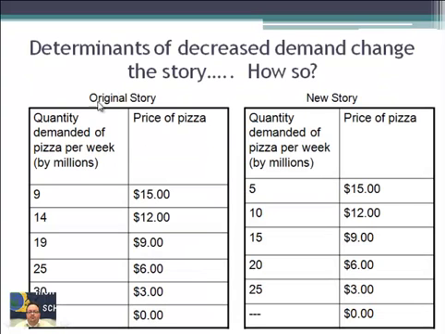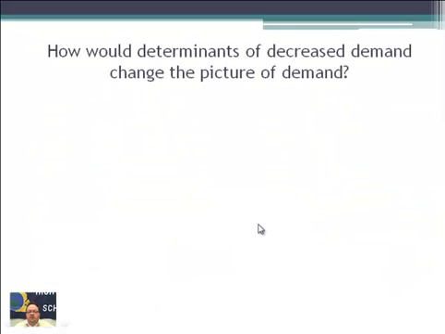So here's the original story. Once again, $15, 9 million, $12, 14. What about the new story? Price of pizza, 15 to 5. So you see that? It's almost like a 50% drop off there. Okay, it fell by 50%. So we can see that people are buying at 12, now they're buying 10 million instead of 14 million. You can see the decrease. So let's see how that looks on here.